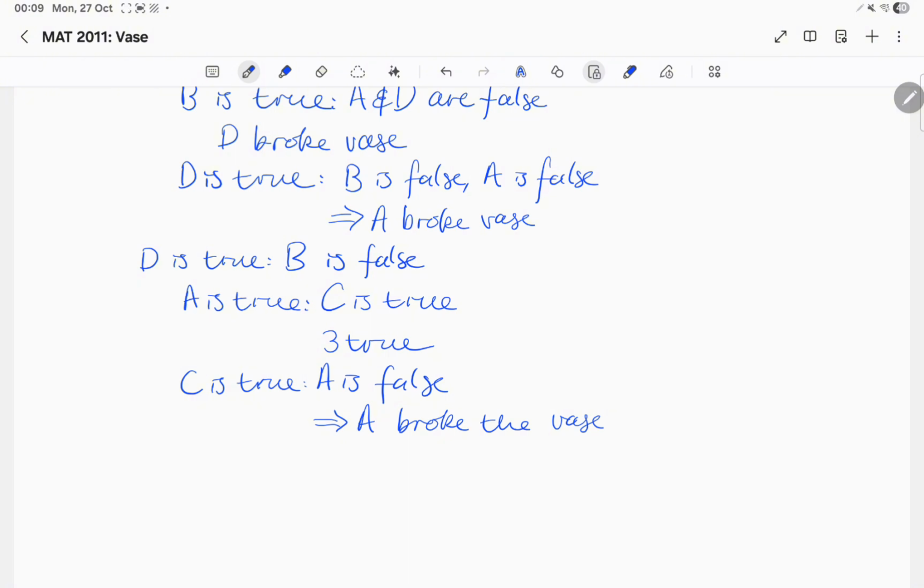Now, for part 6, we can simply look back at all of our workings and see that there are cases where all 4 of the people could have broken the vase. Therefore, without knowing how many people are truthful, we cannot determine who broke the vase.